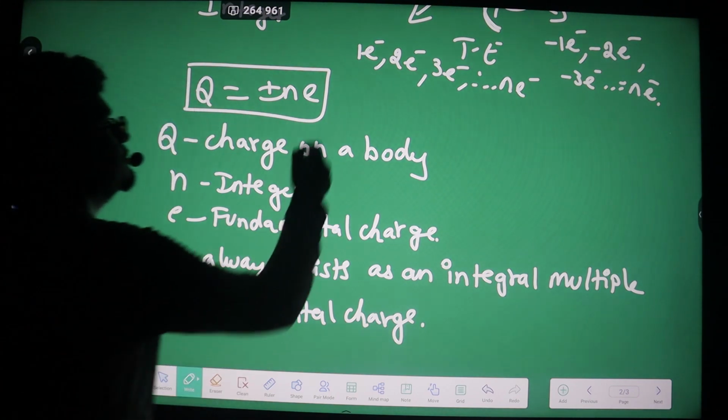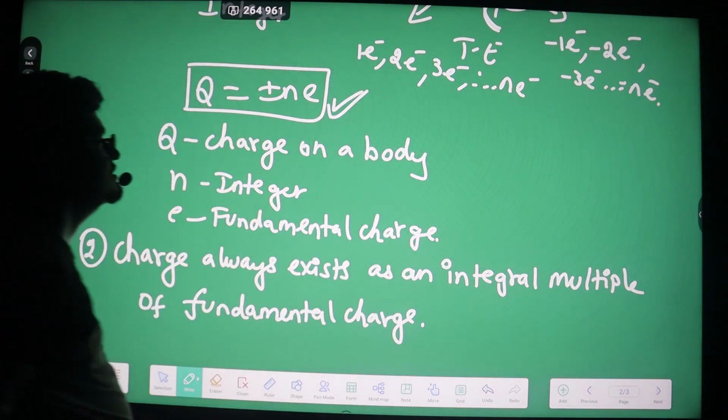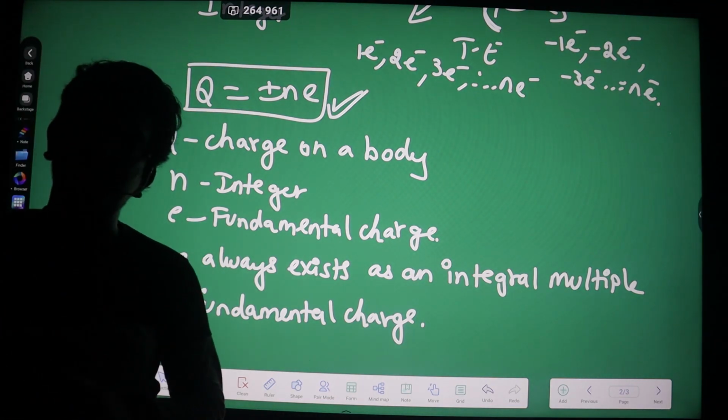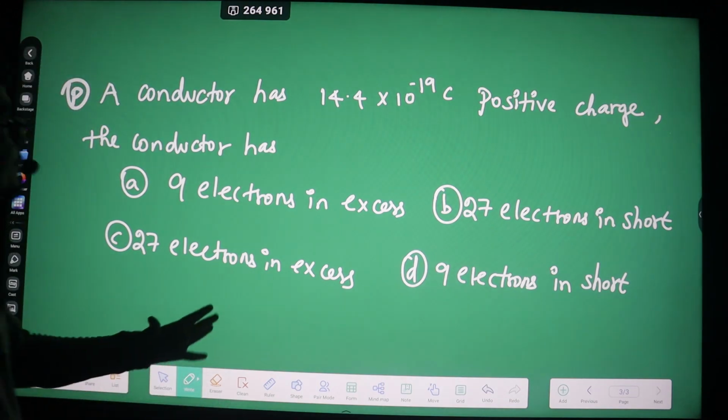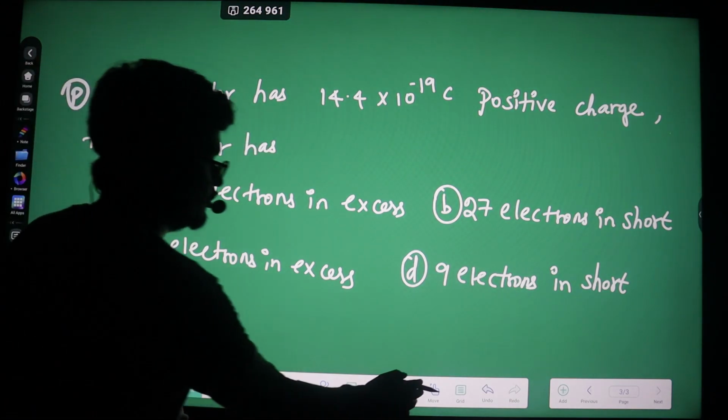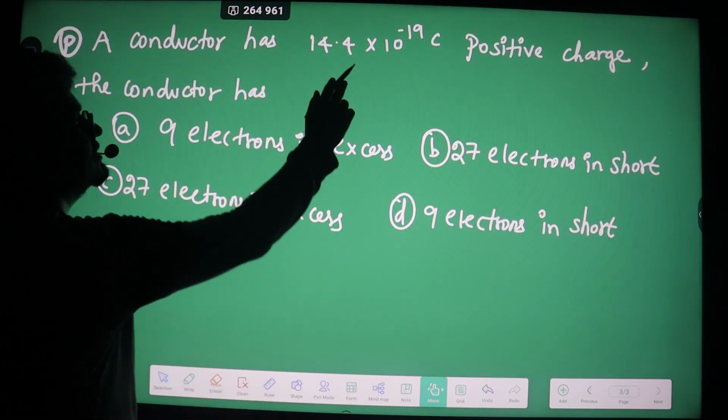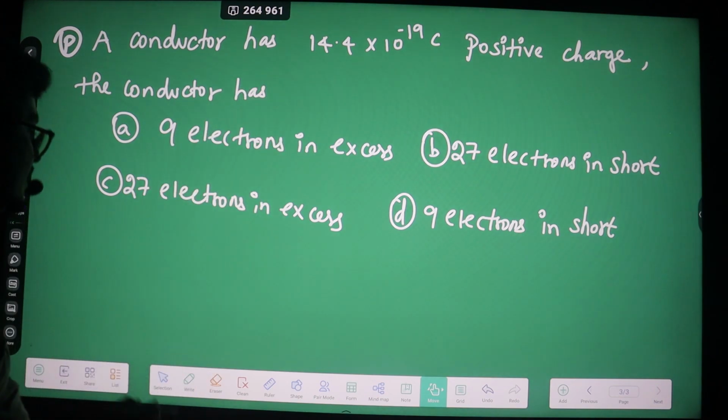We just have to remember this formula from quantization of charge, that is Q is equal to plus or minus Ne. Now we are going to do a problem. Here is the problem. A conductor has 14.4 into 10 to the power minus 19 coulomb positive charge.